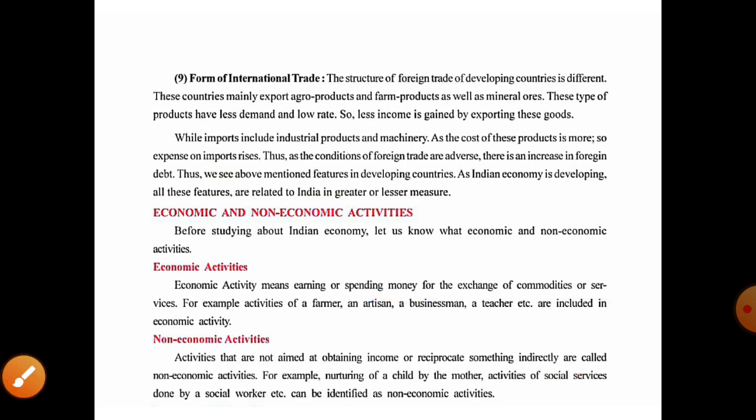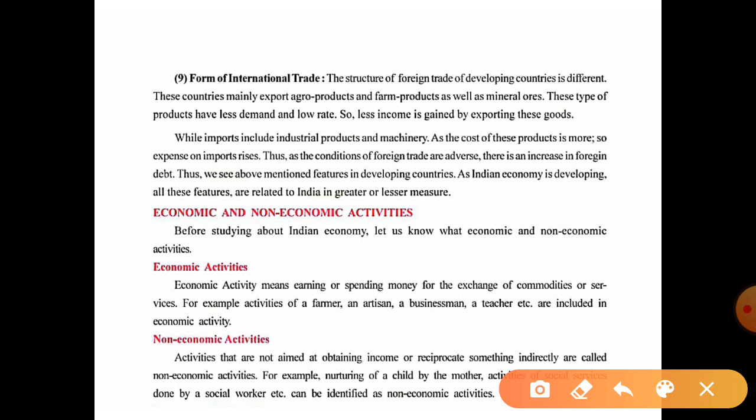While the farmer is growing crops, after harvesting, they sell them to the market. Then an artisan, businessman, and teacher serve their services, which are included in economic activities. By all these activities they earn money.